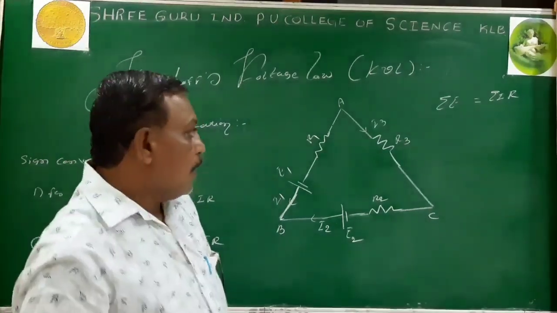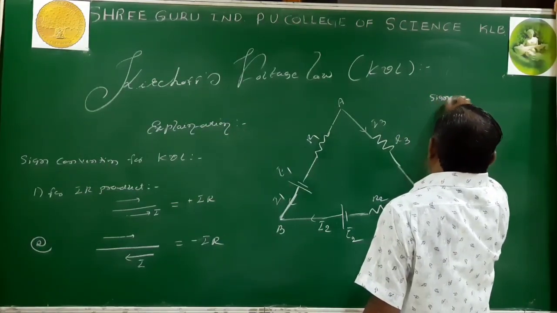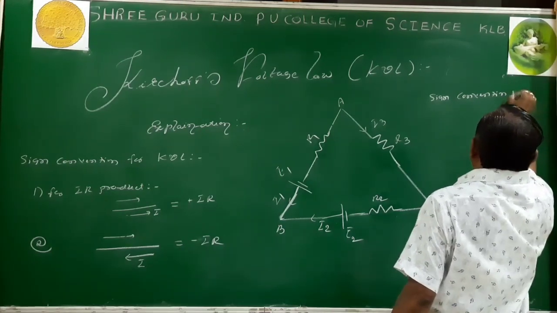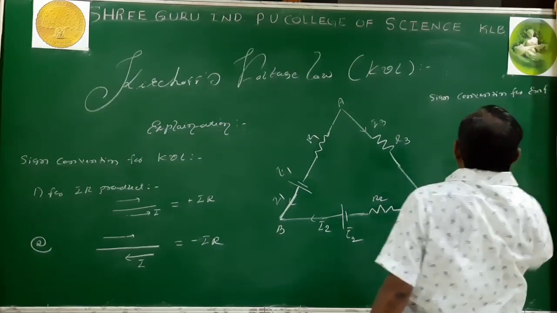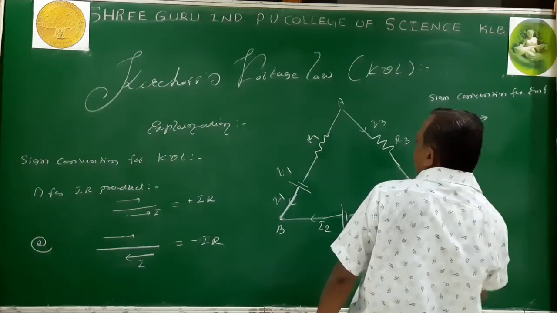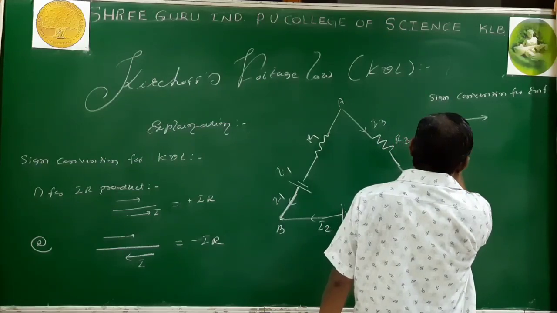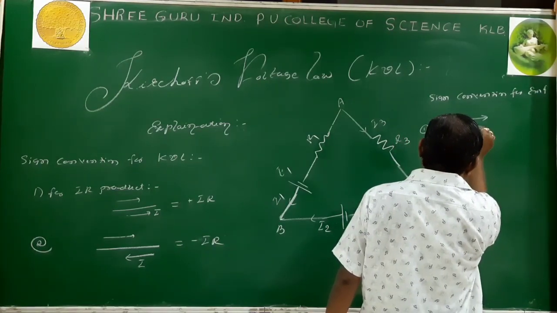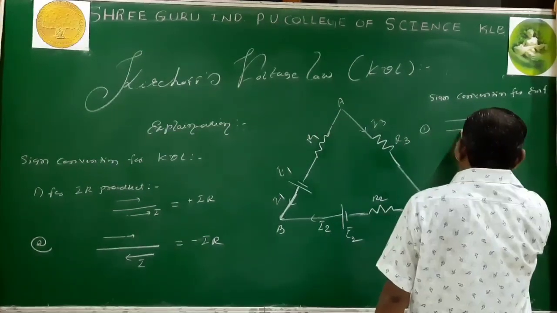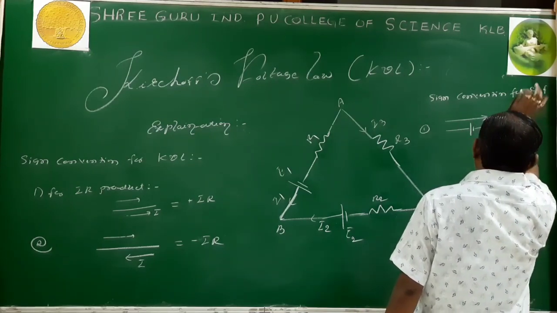Then KVL for EMF. So, sign convention for EMF. First one: while moving in a loop, if you go from the positive to the negative terminal of the battery, then EMF is taken as negative.